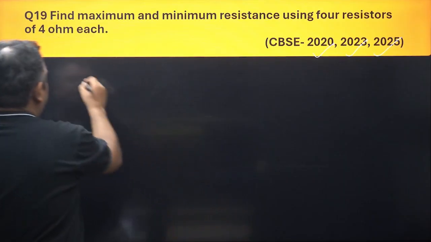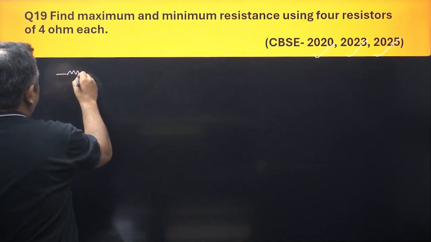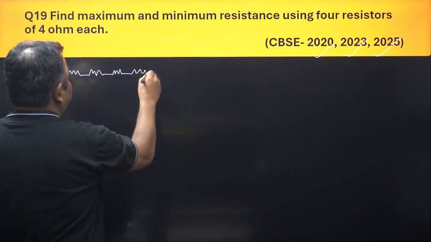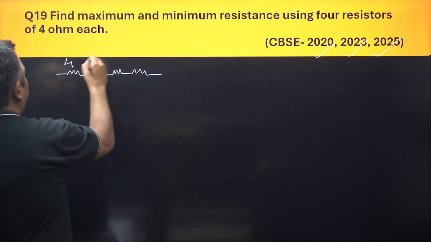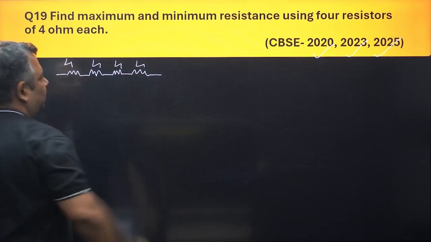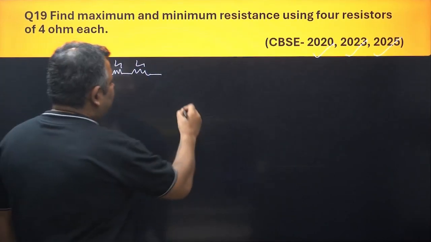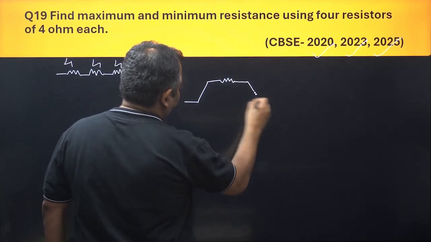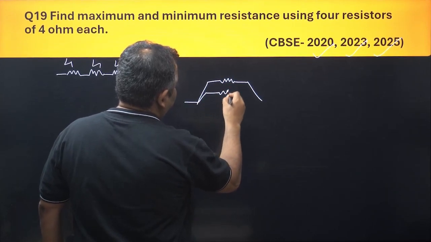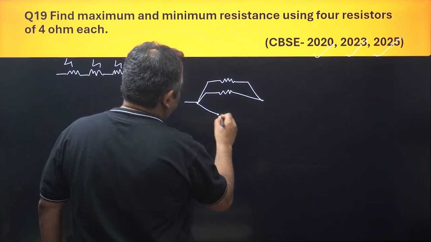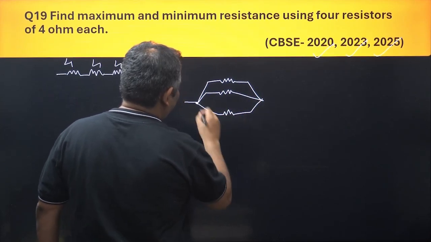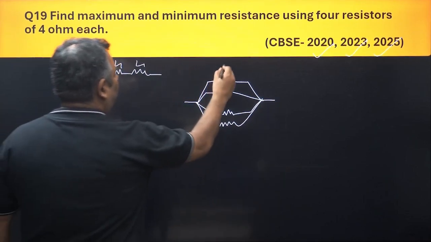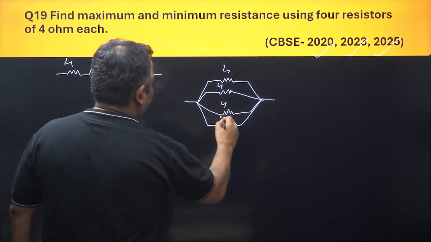So let us make it in series. 4 ohm, 4 ohm, 4 ohm, 4 ohm. This is one. Let us see the next one. We put all in parallel. Now 4, 4, 4 and 4.